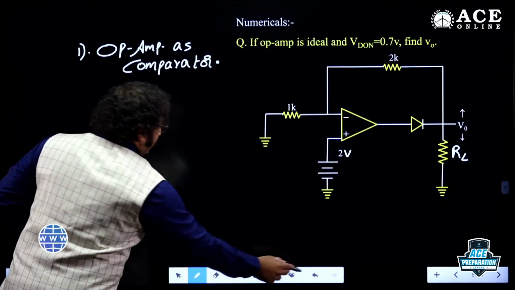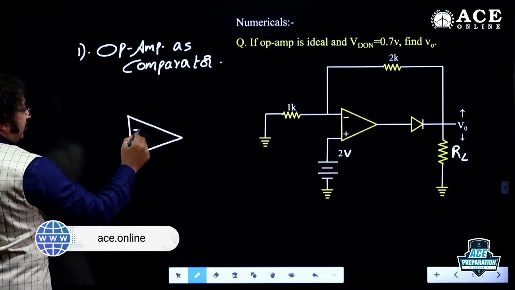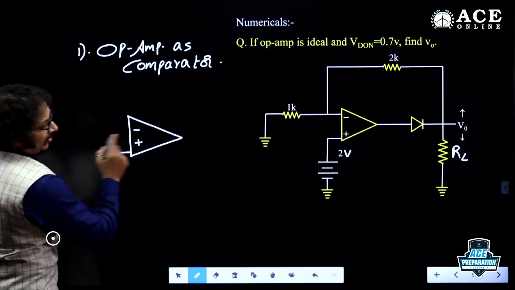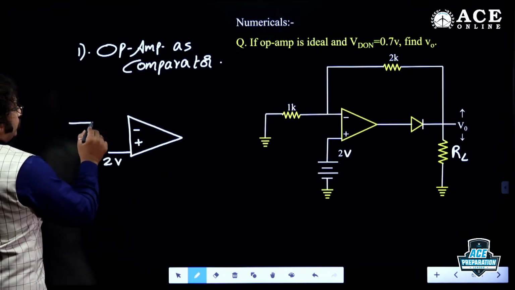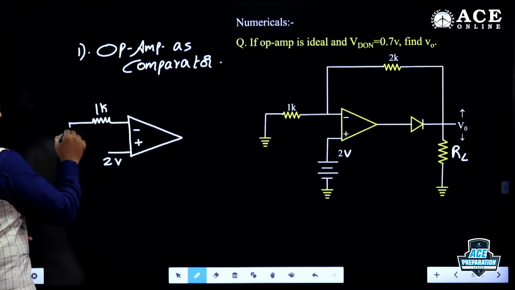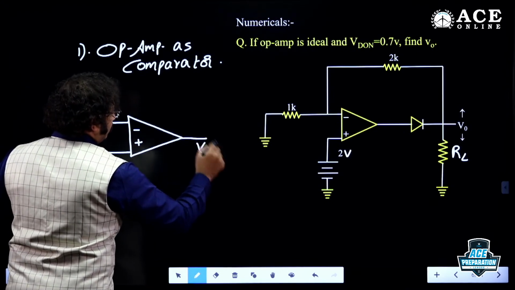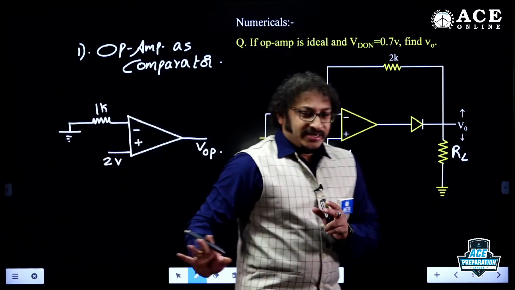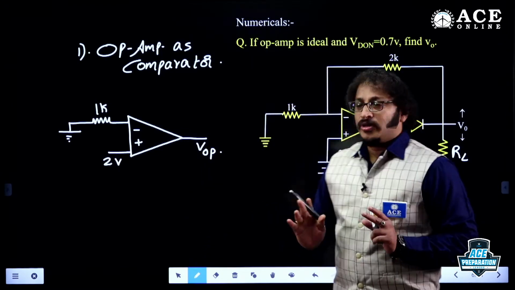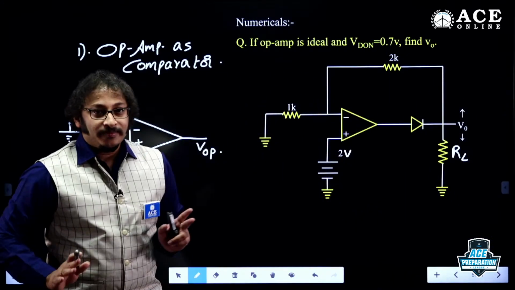If I take the op-amp as a comparator, now let me know, dear students, what is our op-amp? So, minus and plus, right? And this is simply 2 volt. And here we have the resistor, which is 1K, and this is ground. That's it. It's a comparator, that's it. It's VOP. Understand, it's a comparator. Whatever the connectivity we have, that connectivity only we need to follow. There is no negative feedback, no diode, no positive feedback, nothing.